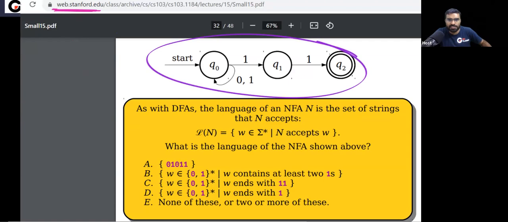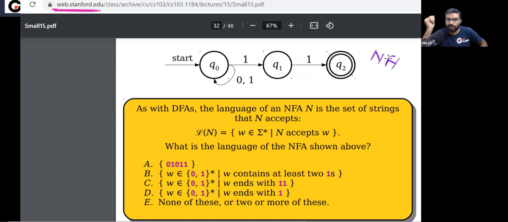This is the DFA that is given to you. Is this DFA? No, this is actually NFA. This is not DFA. This is NFA. Remember, this is not DFA. Why is this not DFA? Because state Q0 has more than one transition on symbol 1.